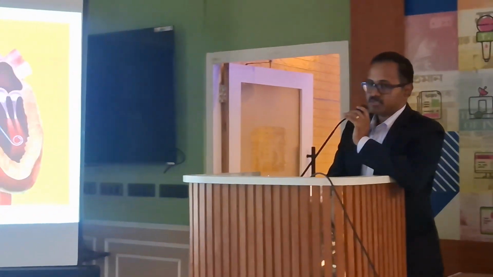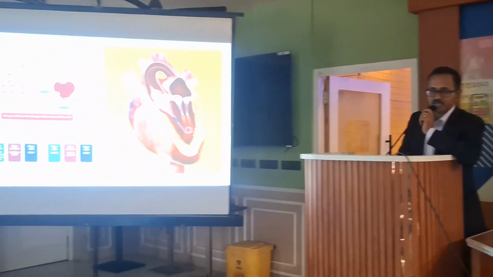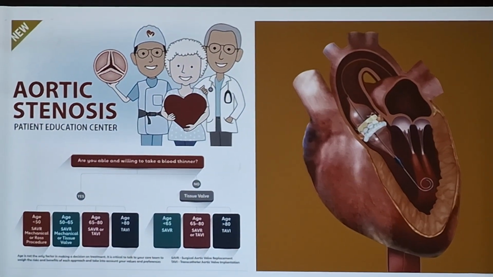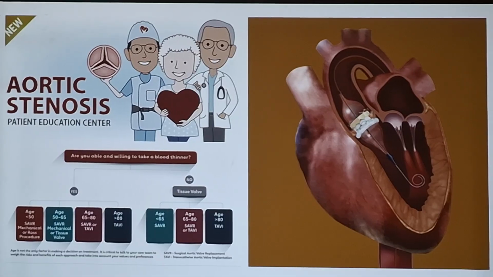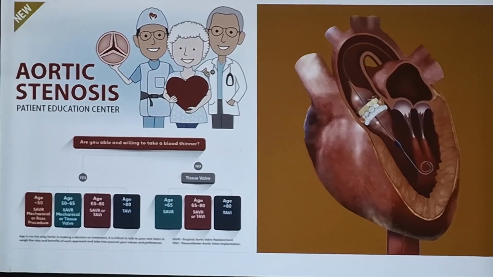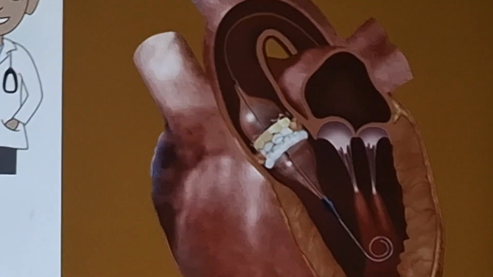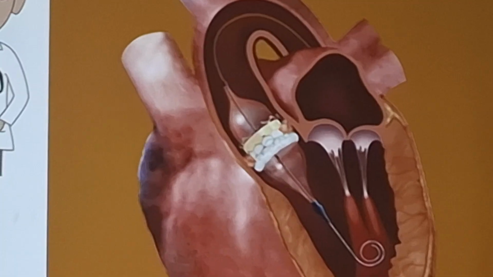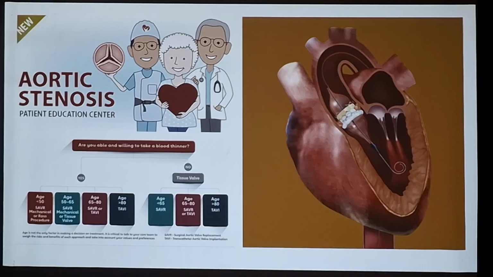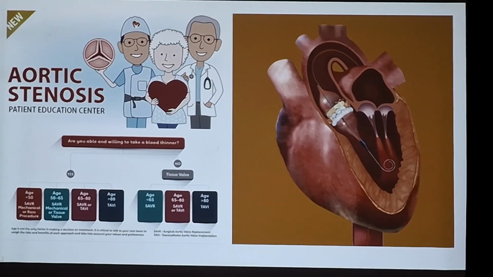So I was talking about the valve problem, which is called aortic valve stenosis. It is one of the most common types of valve problem. Commonly, as the age increases, the risk of this valve problem increases. So the common age group is patients more than 60 years of age. In younger ages, we have higher chances of blockage formation in the arteries leading to heart attack. But as we grow older, we have chances of the valve getting narrowed. Next slide, please.